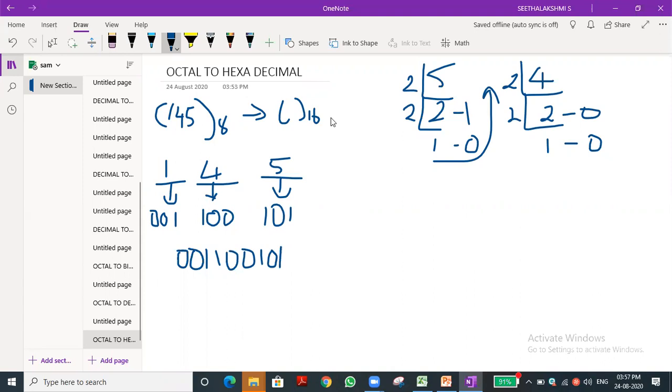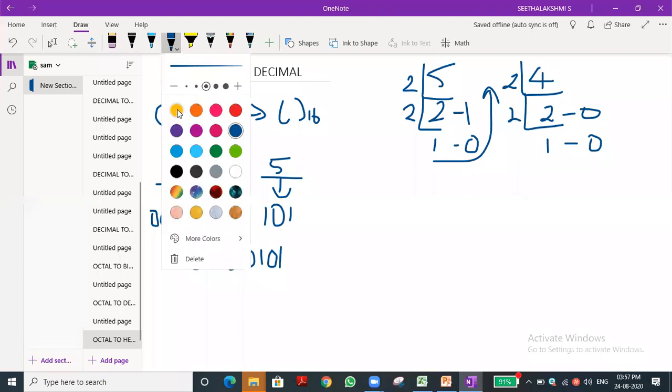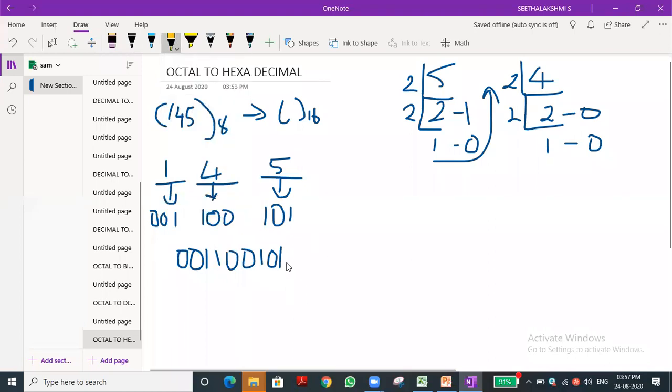Now the important step is we need to convert into hexadecimal. Hexadecimal means we need to group into 4 parts, that is grouping by 4. Now we need to do the grouping. In reverse order we need to take it. I will change the ink color for your understanding. So the first set is 0101. The second set is 0110.